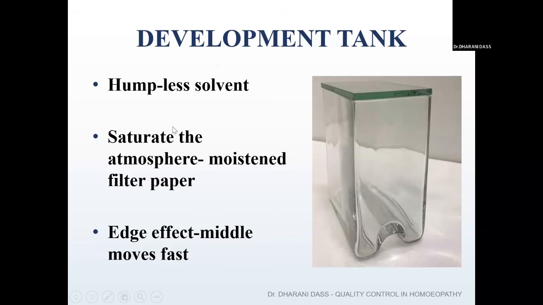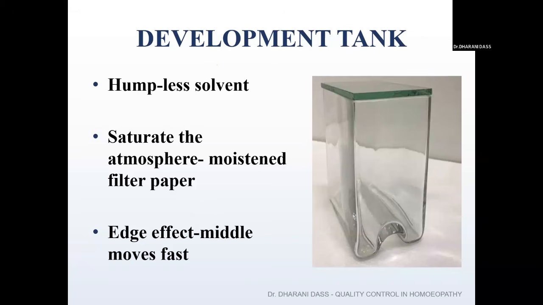And then next, we need to saturate the atmosphere before performing the chromatography. For each drug in our standard reference book, they mention the stationary phase to be used and the solvents to be used. For example, chloroform and methanol are mentioned in the ratio of 9:1. So we have to measure 9 parts of methanol and 1 part of chloroform.